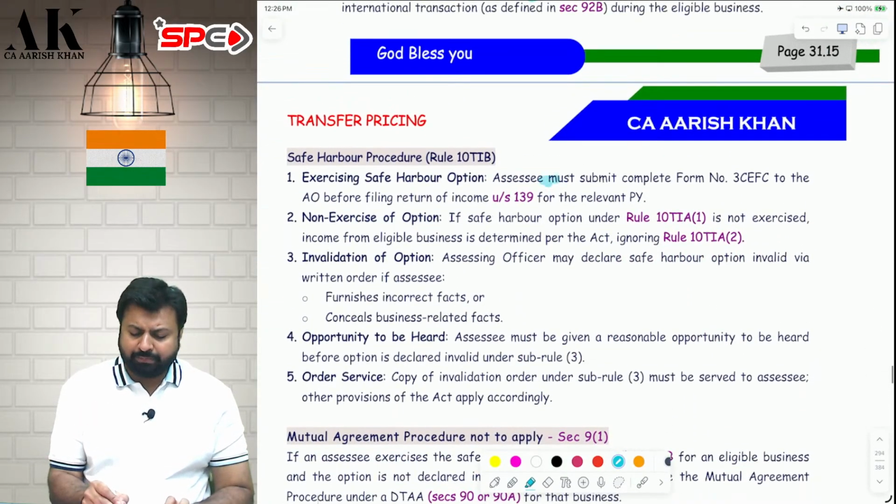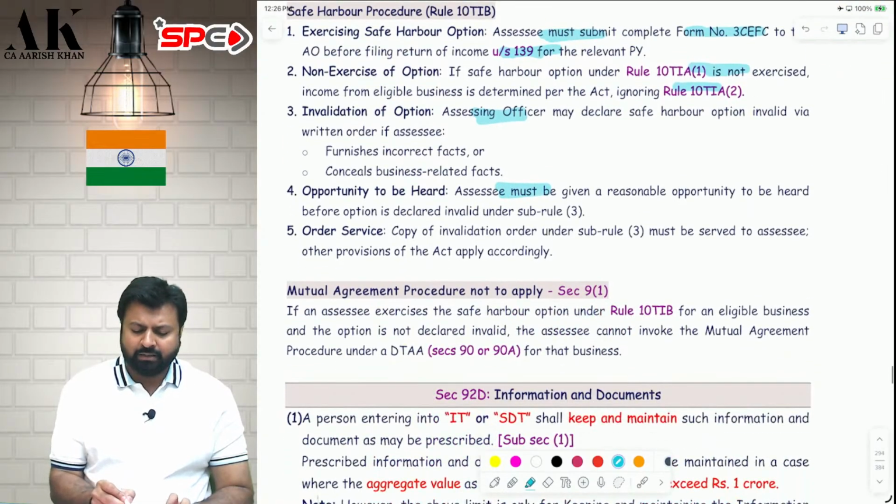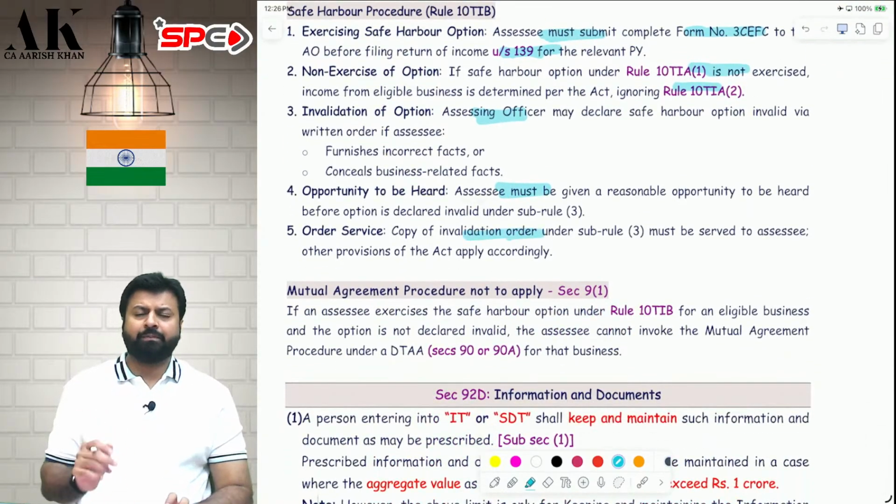Procedure again is the same. You must submit Form 3CEFC within the due date of filing of return. The department will accept it, or they will not accept it. If it is invalid, they will reject it. An opportunity of being heard will be given, etc. An order will be given that your application is accepted or not.